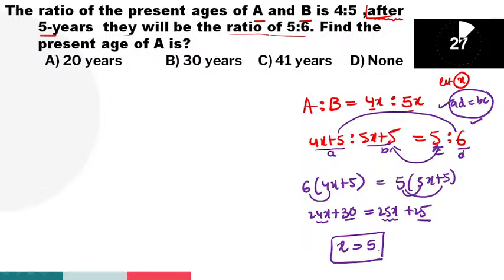Okay, we have to find out the present age of A. Present A is how many parts here? 4x, guys. Is equal to 4 into x value, how much? 5 years. 4 5s are 20 years. Now which option is the right answer, guys? Here, option A is the right answer. So this is a basic method, guys.